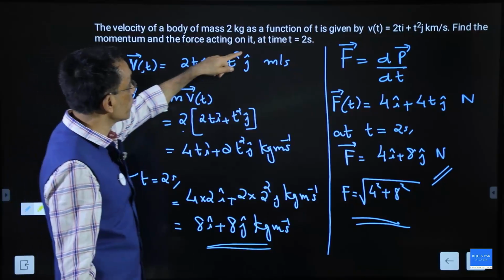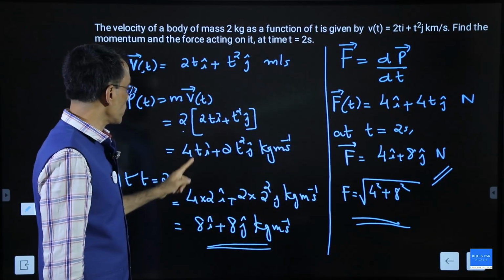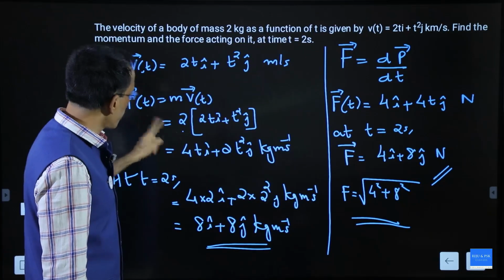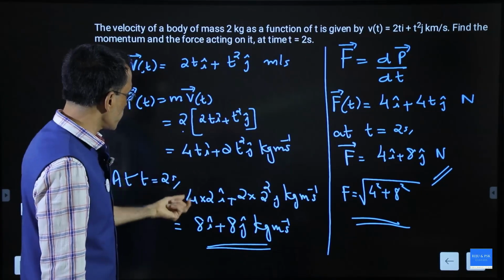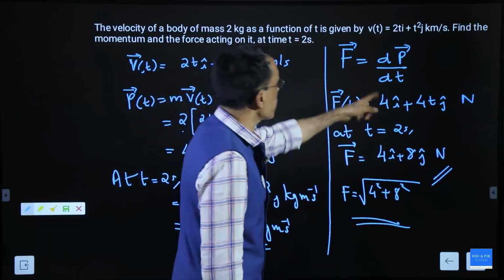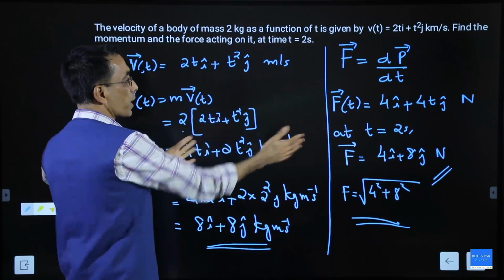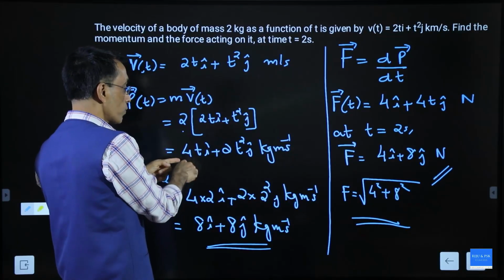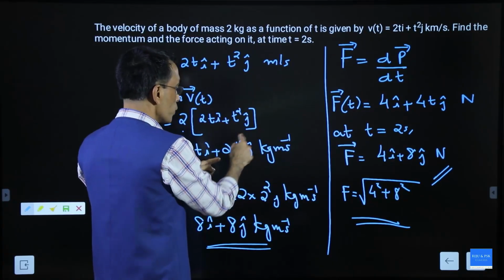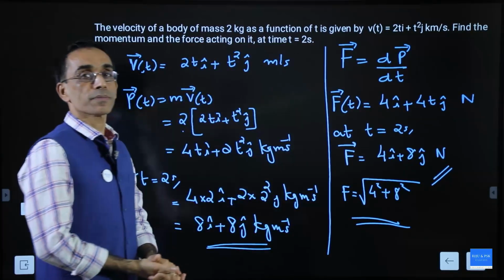So what did we do? We have the velocity equation. From the velocity equation, we calculated the momentum equation. For the momentum equation, we applied the time and got the value. For force, what we did is that we differentiated it. We differentiated the x component and y component separately. The x component differentiated gives 4. The y component differentiated gives 2 into 2, 4t. Then you put t equal to 2 seconds, you get the answer.